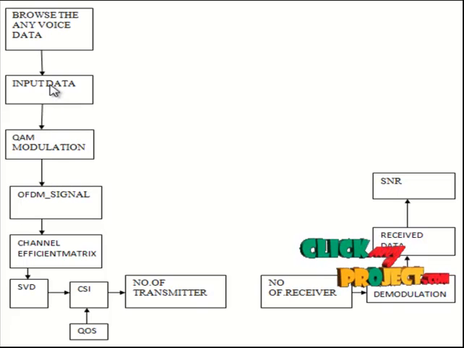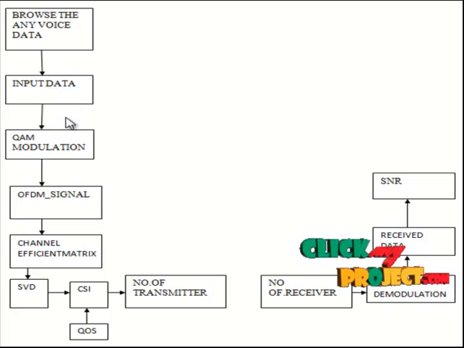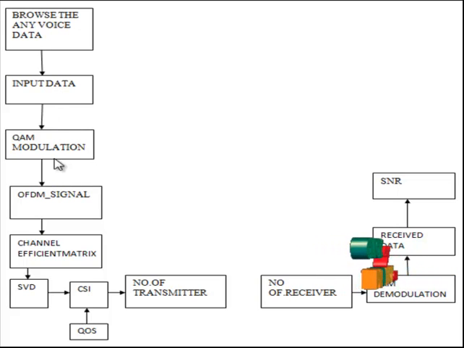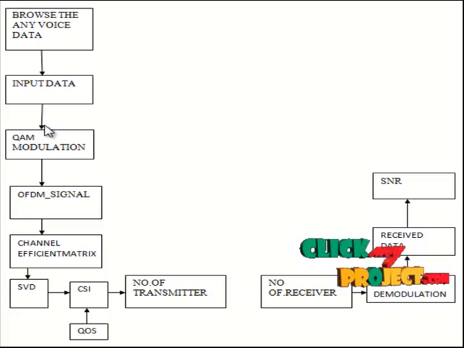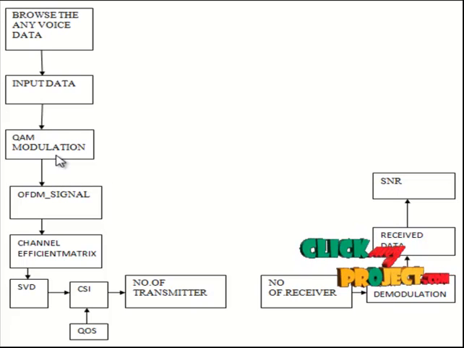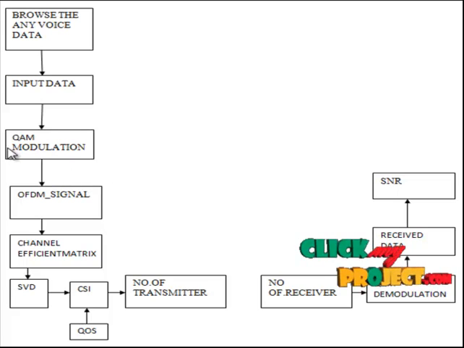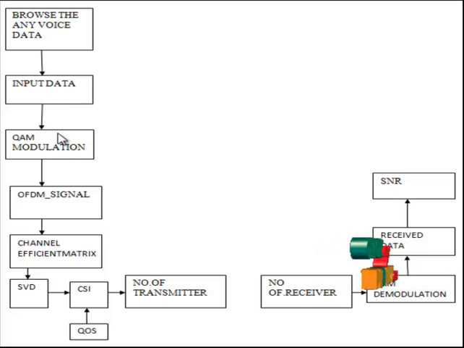Then the sampled data is given to the process, and then we plot the sampled data signal. Then comes the modulation process, the QAM modulation. The input data goes through the encoding operation, and the encoded data goes through the interleaving process. After interleaving, the binary to decimal conversion is done. Then they apply the QAM modulation, modulating the input data signal, then go to the OFDM signal generation.